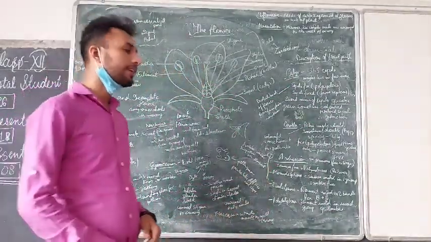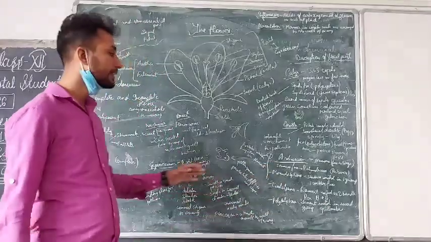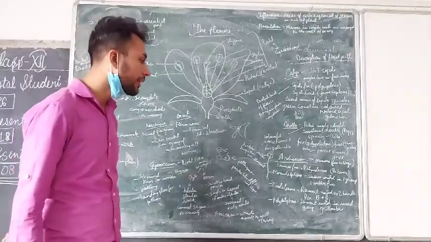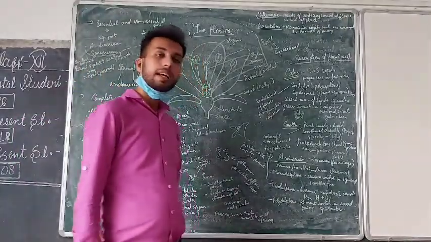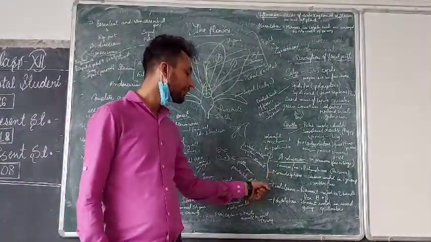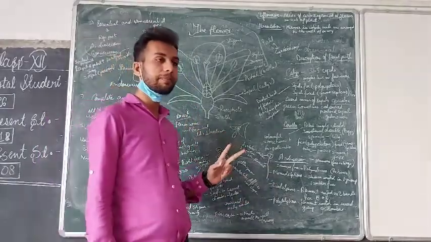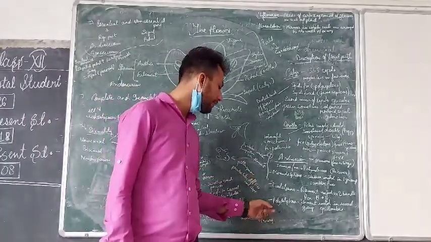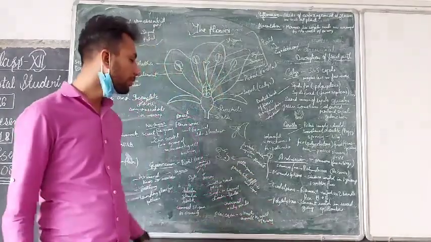Now androecium, what we had studied, that androecium is the stamen. Stamen may be few or more. If the stamens are free, then it is called the polyandrous condition, like petunia. If they are fused into one single group, then it is called monadelphous. If they are present in two parts, like in the pea plant, where nine are fused and one is a different part, that is called the diadelphous condition. Polydelphous means several groups are formed.